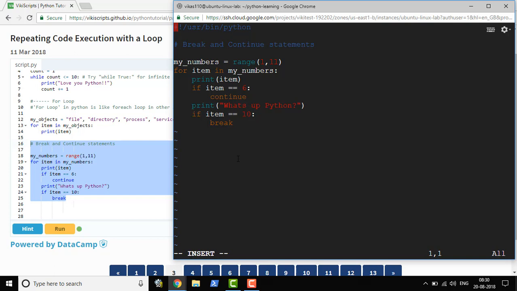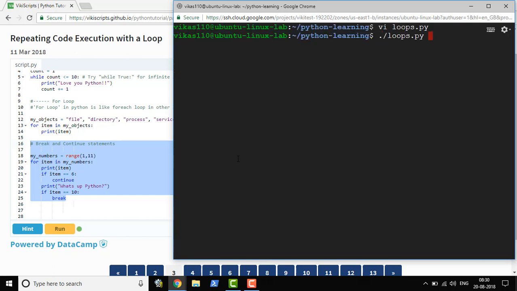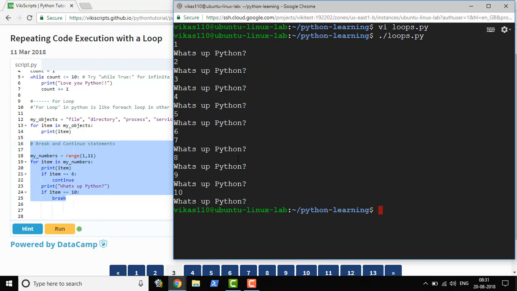Let me show you how it actually gets executed. When I execute this, you see 1 and then "WhatsApp Python", and the moment it reaches the 6th iteration, rather than printing, it moved on to the next iteration, which is the 7th. That's the reason you did not see "WhatsApp Python" for number 6. Now the moment it reaches number 10, it did not move to the 11th iteration. Instead it came out of the loop.